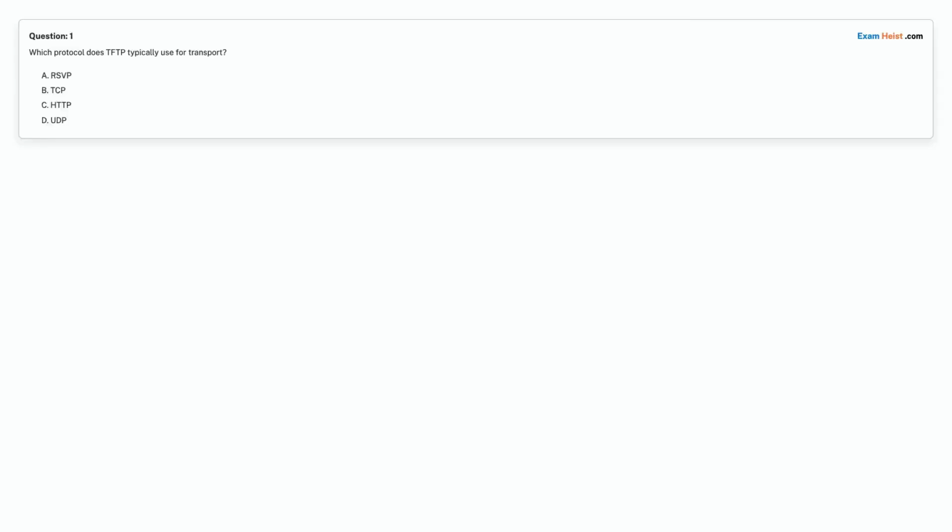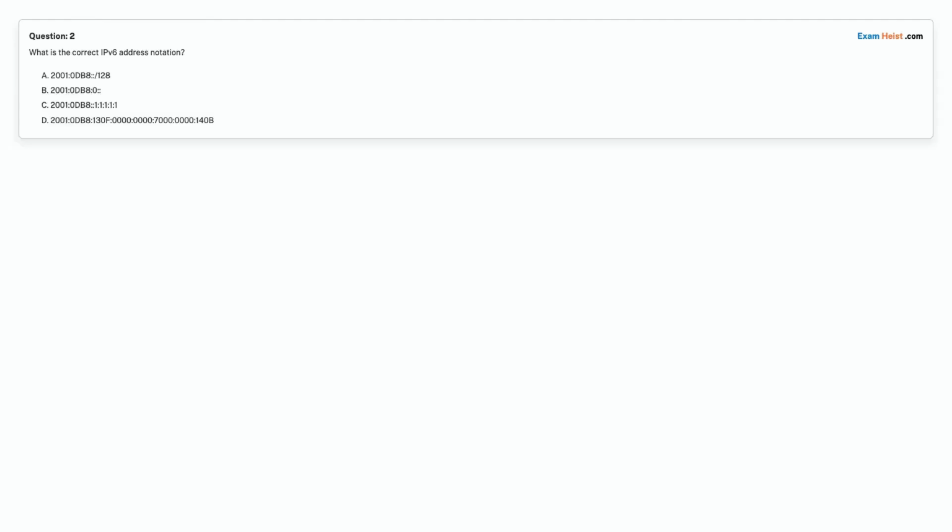Question 1. Which protocol does TFTP typically use for transport? Option A. RSVP. Option B. TCP. Option C. HTTP. Option D. UDP. Choose the correct answer. Correct answer is option D, UDP.